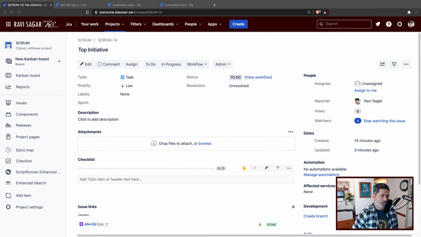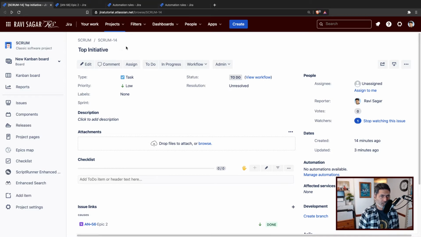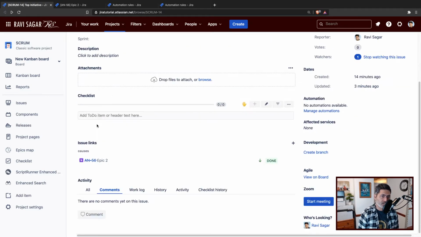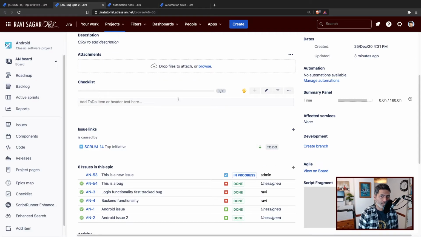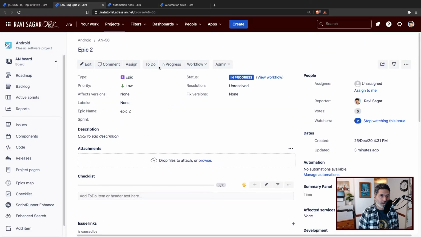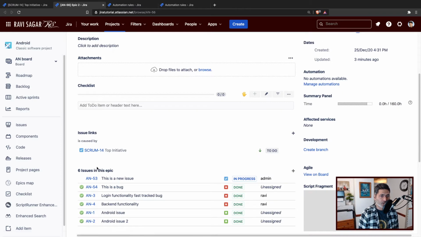So let us do something really cool again using automation rules on Jira Cloud. What I want to do today is, let us say you have a situation which I think is quite common, where you have different issues linked to each other and you have some kind of hierarchy. Maybe you have a project where you want to keep track of your initiatives, and initiatives are linked to, let us say, epics, and epics are of course linked to stories.